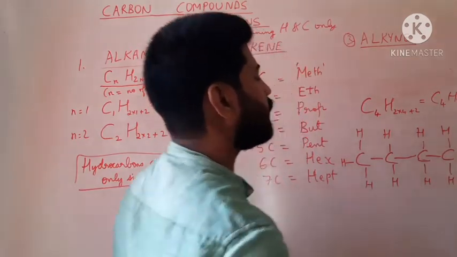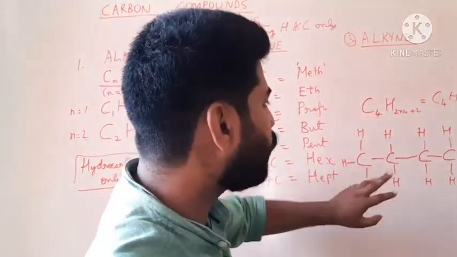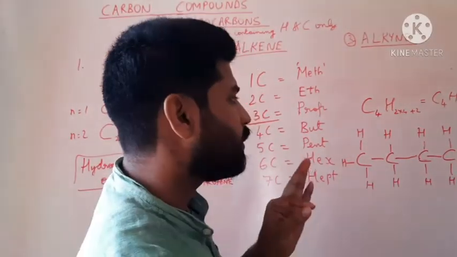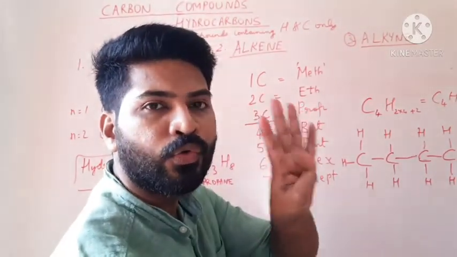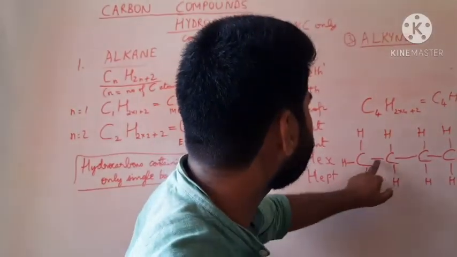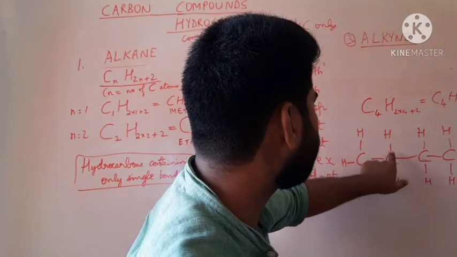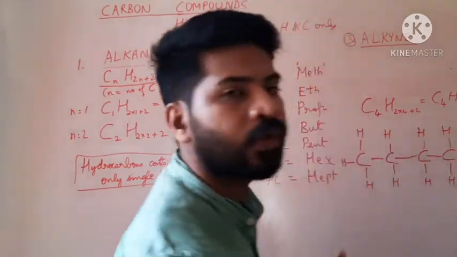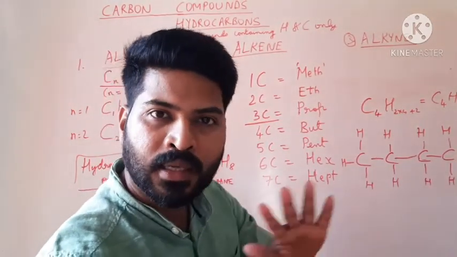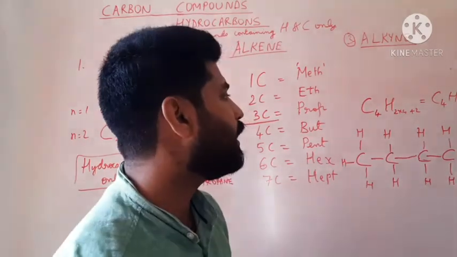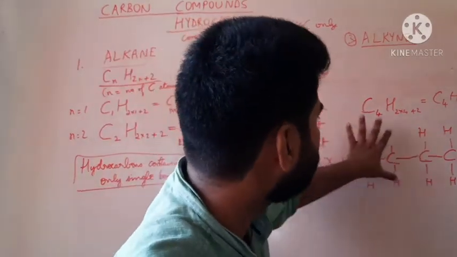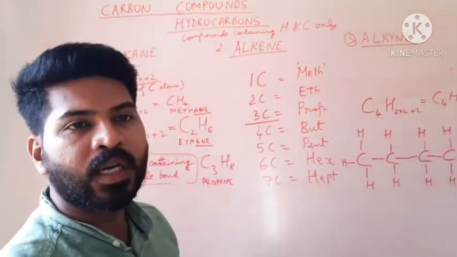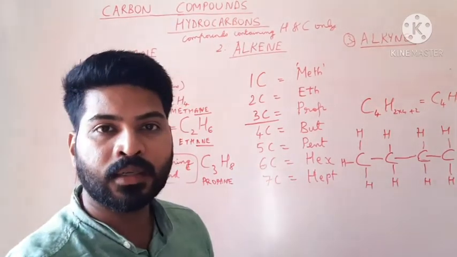The structure is ready. Count the carbons: 1, 2, 3, 4. Check whether each carbon is bound to 4 atoms. This carbon is bonded to 1, 2, 3, 4. Done. 4 and 4, so the valency of carbon is satisfied. And finally, count the hydrogen atoms: 3, 5, 7, 10. So 10 hydrogen atoms are present. So your structure is correct.